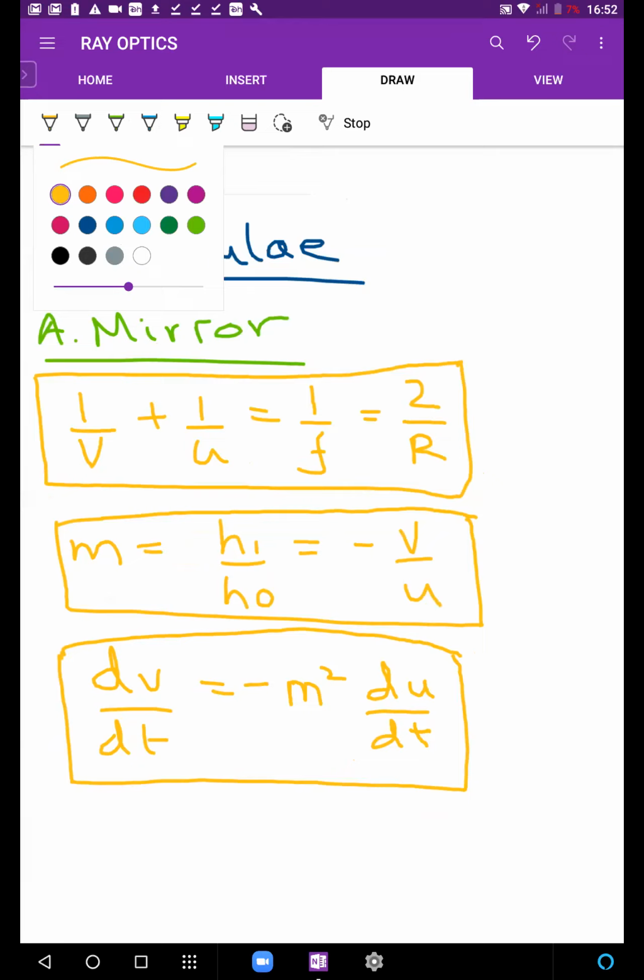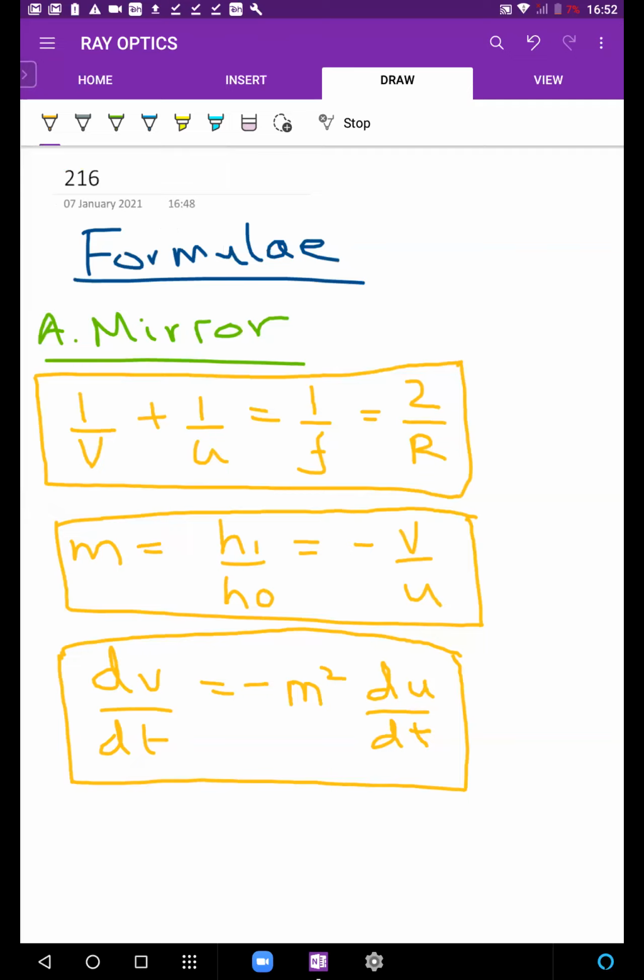If anyone remembers, x1 x2 is f square. So x1 x2 is f square dimensionally. Okay. Again, I wouldn't really keep it over here as a formula.